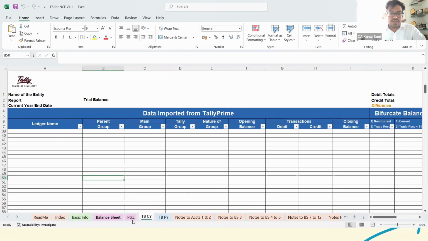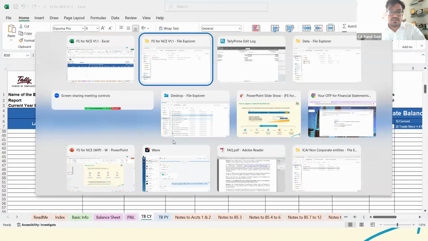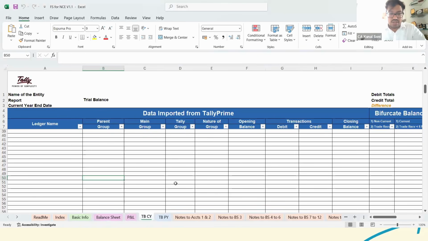As we discussed, what details are available in this XML file: the current year trial balance and the previous year trial balance are already captured, and apart from that, your trade receivable, payable and stock summary for the current year and previous year, both financial years. So trade receivable and payable for bill-wise detail, and stock summary for basically the production consumption data.